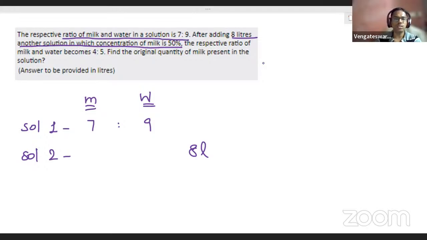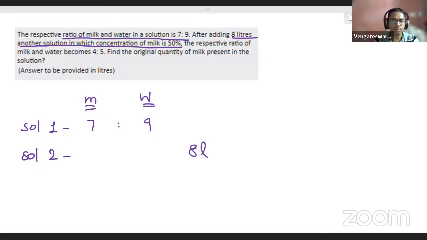can you tell me this 8 liters will have how much liters of milk and how much liters of water? First, students, can you answer that question? Because solution 2 contains 8 liters, and 50% is milk. The concentration of milk is 50%. Can you tell solution 2 will have how much liters of milk and how much liters of water? Come on, any answers? Good, very good. I can see from Arya.